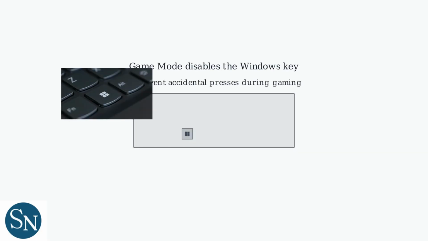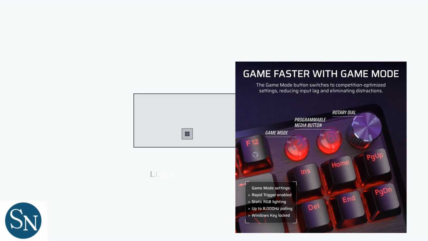Game mode on HyperX keyboards is a feature that disables the Windows key to avoid accidental presses during gaming sessions. When active, it prevents the Start menu from popping up mid-game, keeping your focus on gameplay. An LED indicator usually lights up to show that game mode is active.